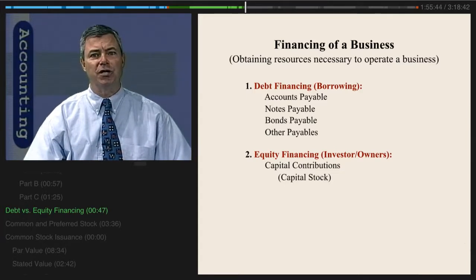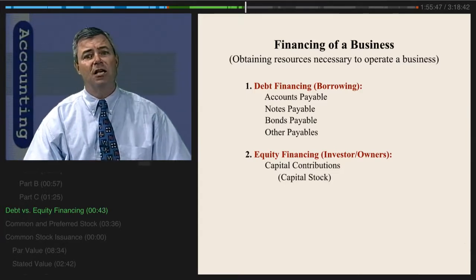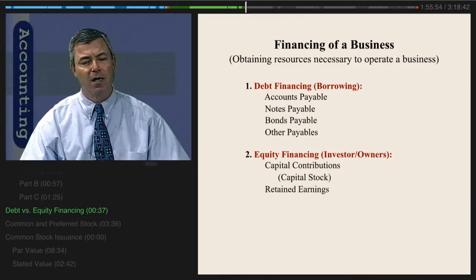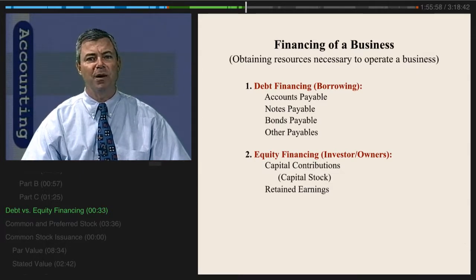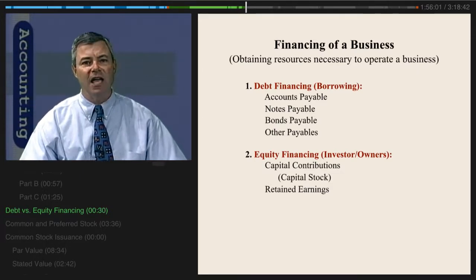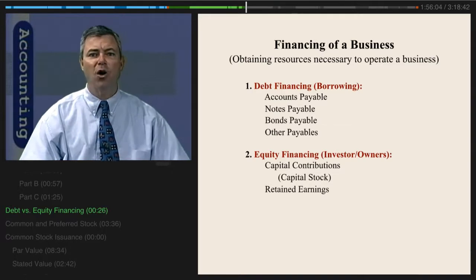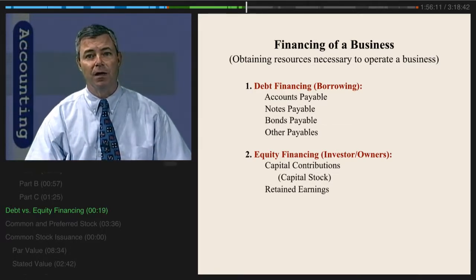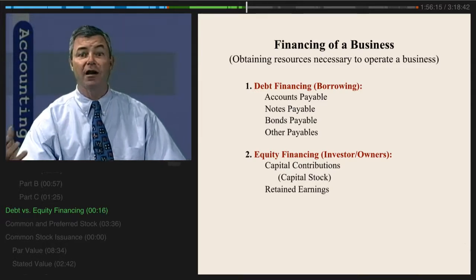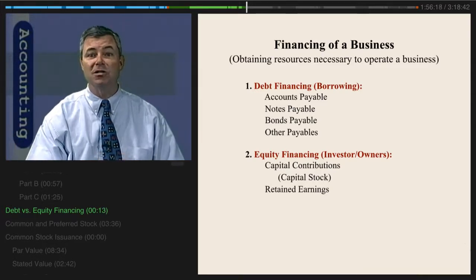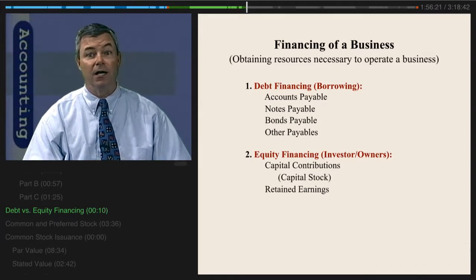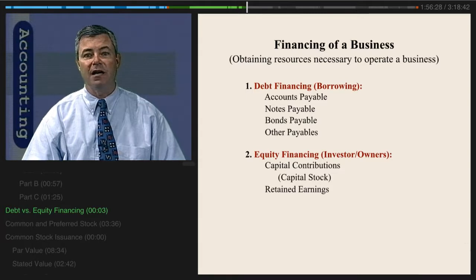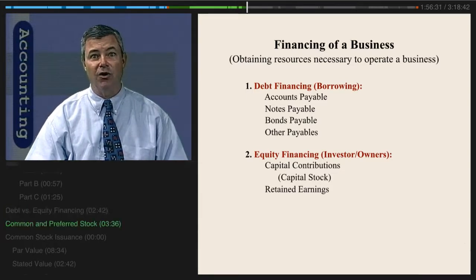The other way that owners can provide resources or financing to a business is by allowing the earnings of the business to be retained in the business rather than taking those earnings out for their own personal use. Again, the profits of a business accrue to the benefit of the owners. The owners, through dividends, can take those resources out of the business. But many times, owners are more interested in seeing that the business grows and generates even more profitability in the future. And so a lot of times they will decide to allow resources created through profitable operations to be retained in the business rather than taking those resources out for personal enjoyment. This amount of profit-oriented increases in resources allowed to be retained in the business is referred to as retained earnings.